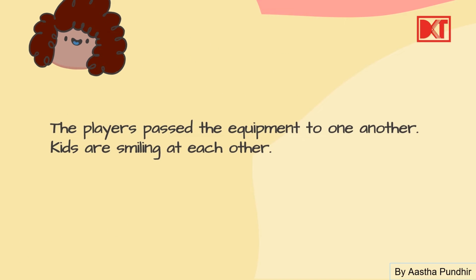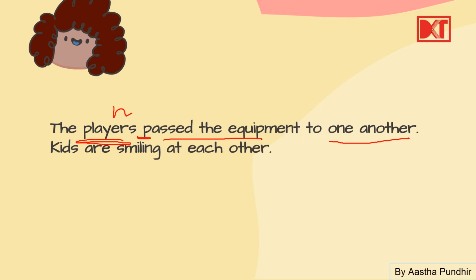Okay, now here the example, pretty easy. Let's see, आपको अच्छे समझ आ जाएगा. The players pass the equipment to one another. One another. यहाँ पे क्या action हो रहा है? The players passing the equipment. यहाँ पे noun क्या है? Players हैं. Okay, players, one player, two or more players, obviously. Right, क्योंकि यहाँ पे plural है, right? Two or more players, ये noun है हमारा.